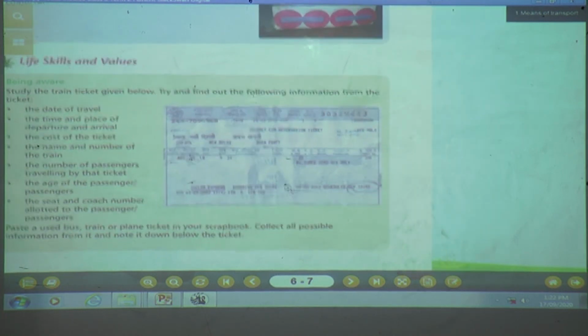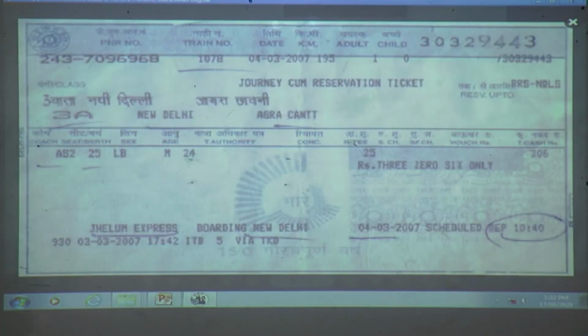Okay, children, understood? What is this? This is a train ticket. As you can see, these many points. What are the points? Date of travel. Yes, you can see the date of travel. What is the journey of the reservation ticket? What is the train name? You can see how many passengers are going to travel. What is the age of the passenger? What is the cost of the train ticket? What is the time of arrival and departure? You can see it in the train ticket.